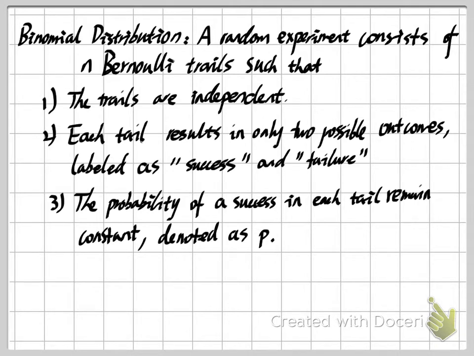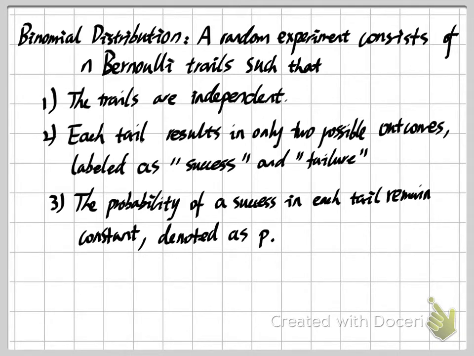However, if we say we have three coins, we flip them, and whenever we get a head, we immediately stop. In this situation, it is not independent, because if we flip the first coin and get a head, we won't flip the second one. So these trials are not independent. Okay, and the second requirement is that each trial results in only two possible outcomes. Generally we label them as a success or a failure. This is just a more abstract way to describe that we only have two possible outcomes.